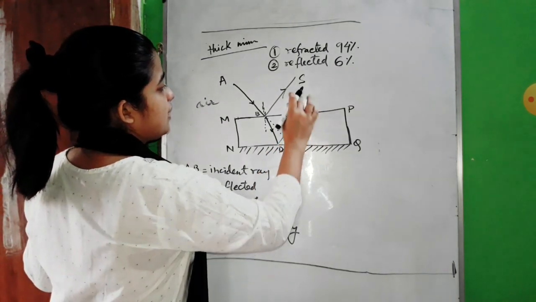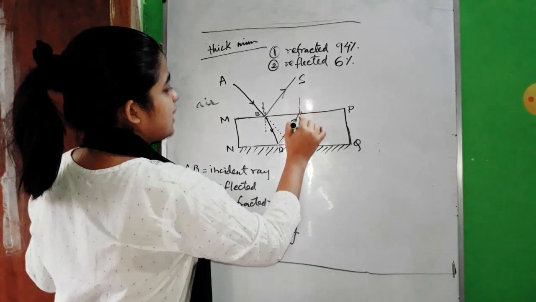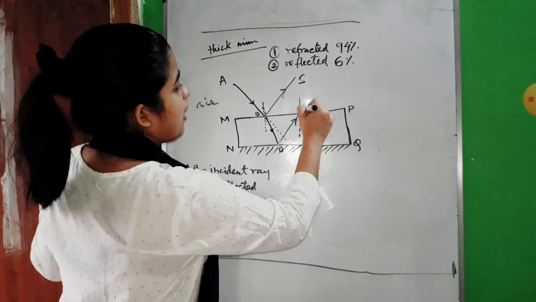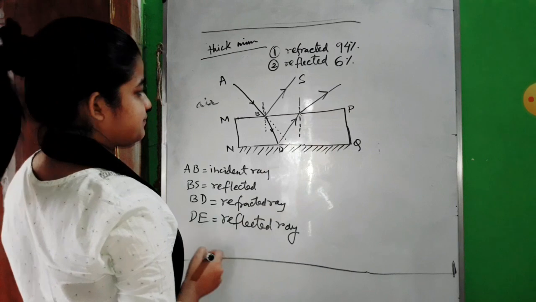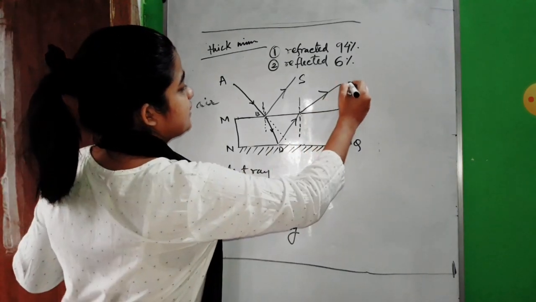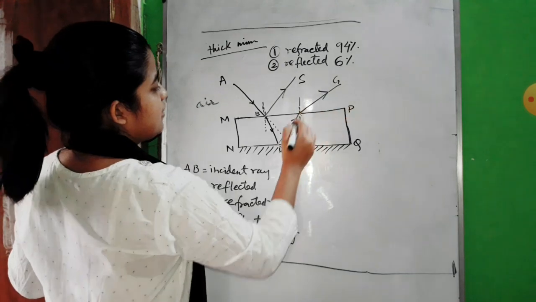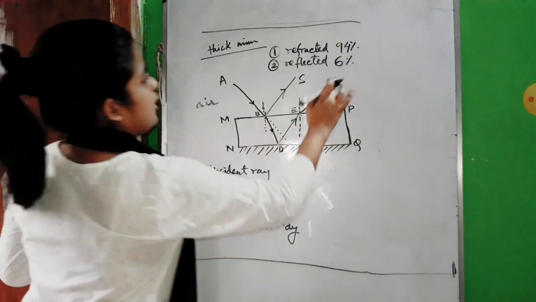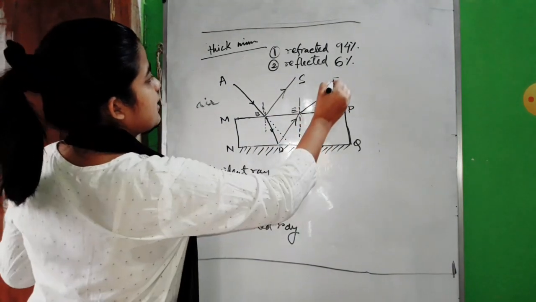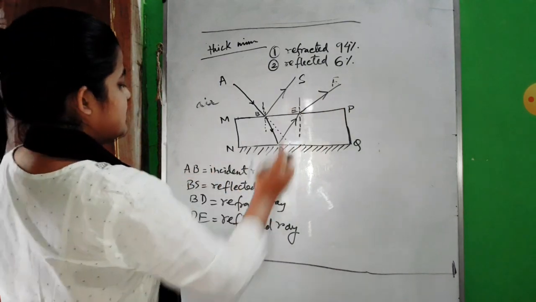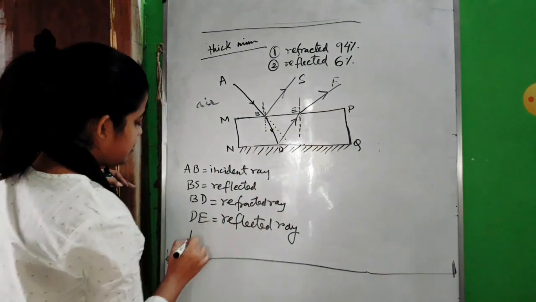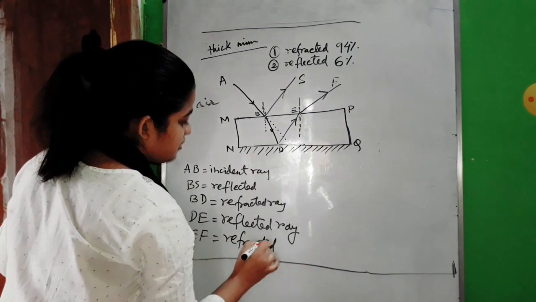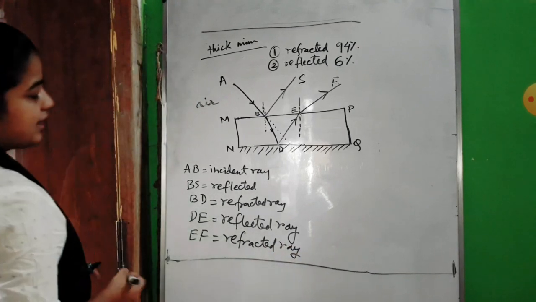Now this ray, when going from denser to rarer medium, will suffer a refraction. If we draw a normal here at the point of incidence like this, then we will be able to see that as it is going from denser to rarer, it will go away from the normal like this. If we name it G, D, E, F, you will see that your DE is the reflected ray and EF, what you got, is your refracted ray.